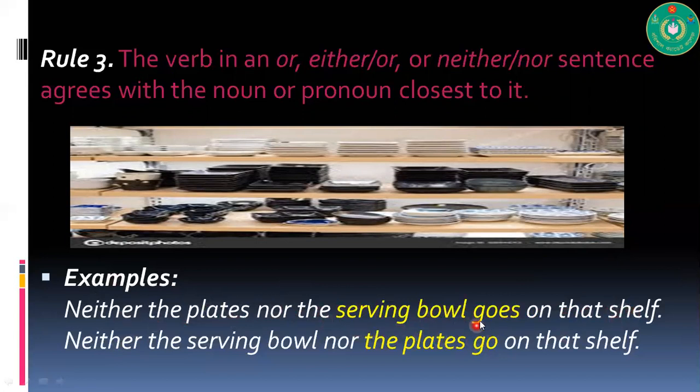Here, serving bowl is a singular subject, that's why the verb is singular. Look here: neither the serving bowl nor the plates. So here you have a plural, so the verb is plural. Remember that the noun closest to the verb will determine the number of the verb.